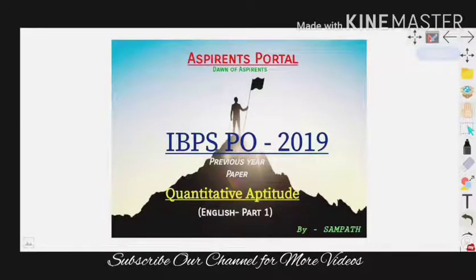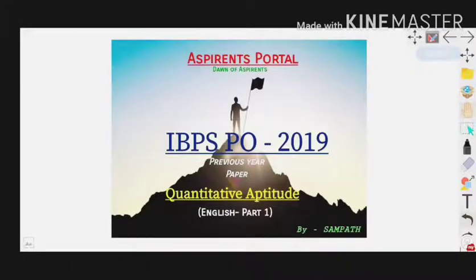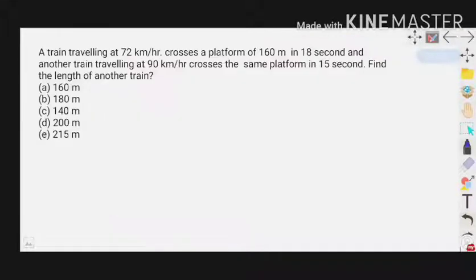In this video, we will solve some quantitative aptitude questions which were asked in the IBPS PO 2019 preliminary examination. First question: a train traveling at 72 km per hour crosses a platform of 160 meters in 18 seconds, and another train traveling at 90 km per hour crosses the same platform in 15 seconds. Find the length of another train.